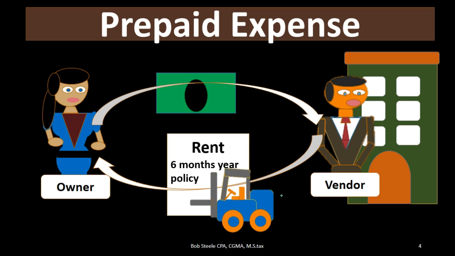If we were comparing one month to another month, we might be misled by the fact that all 6 months' worth of expense would have been recorded in month one and not in month 2, 3, 4, 5, or 6. That's the reason we need an accrual basis. In this case, that accrual basis applies the rent over the 6 months, the time period in which we used the equipment to help us generate revenue, allowing us to match the income statements over those 6 months and see what the actual performance was in a better way.